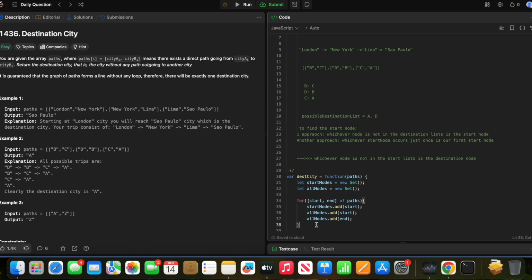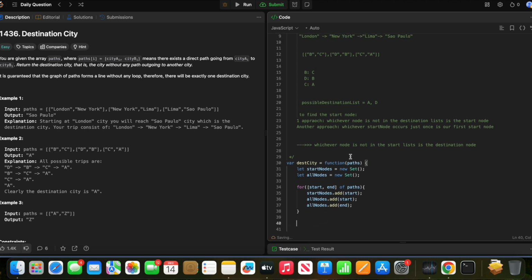Right? And whichever node is not in the start list, so at last, all nodes will be B, D, C, A. At last the start nodes will be B, D, C, but all nodes will be B, C, D, A. Everything, all nodes will be everything, and start nodes will just be B, D, C.